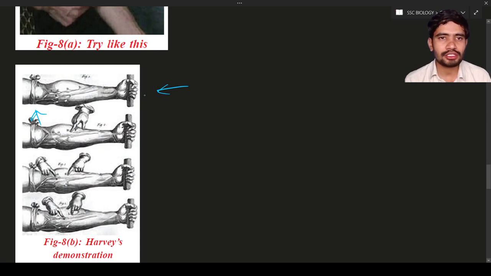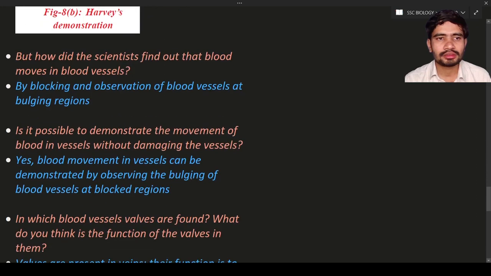Okay, so that is due to the bulging. Here you are stopping the blood flow, hence they are bulging. So you can see the blood vessels. You can see such kind of blood vessels in this direction, and clearly you can notice. So this is Harvey's demonstration. Okay, so here there are a few questions in the textbook.